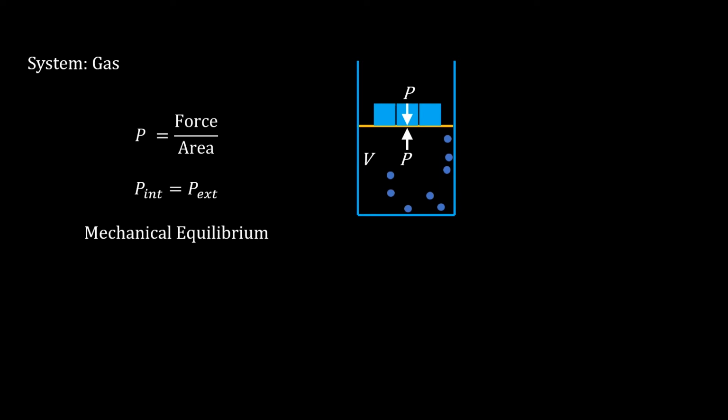It is called the mechanical equilibrium. Basically, forces are balanced. Otherwise, there will be a movement of the piston, which means the gas is not in a stable state. Similarly, if the internal temperature and the external temperature or the temperature of the wall are balanced, then we have thermal equilibrium. Otherwise, there will be some heat flow.